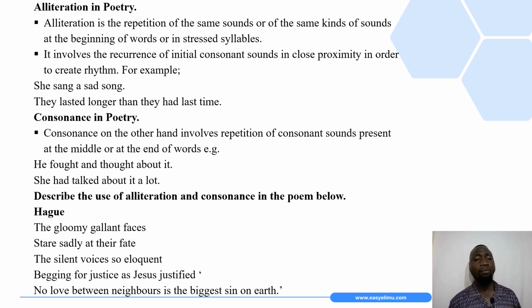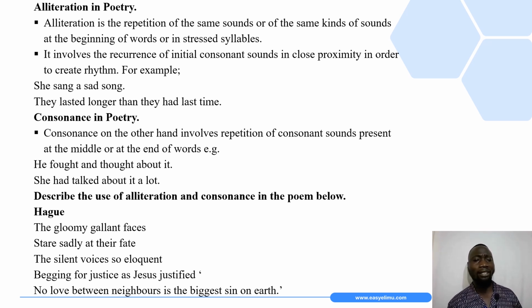You can identify that by underlining the sound, and when underlining, ensure that the underline touches only the sound, because if the underline goes to the next sound that is not a part of the sound that is alliterated, it is penalized. Apart from using underline to illustrate the alliterated sounds, you can also decide to write the sound separately as indicated there.